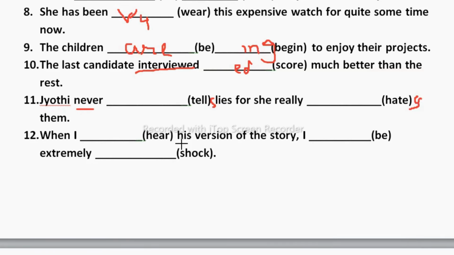Now next. When I dash his version of the story, I dash extremely dash shocked. When I heard, we need to add d here. When I heard his version of the story, I was. Because it is singular, I was. Always we take was with I. So I was extremely shocked. Because we are talking about past, that's why we are taking this shocked.